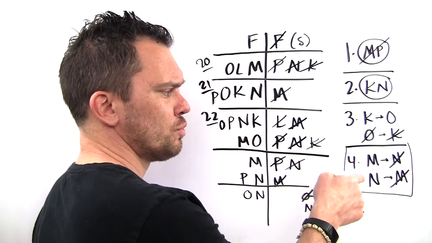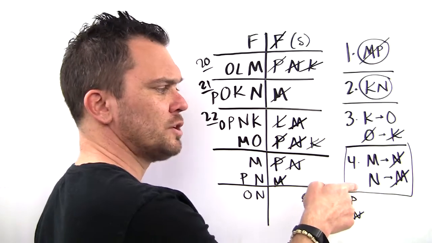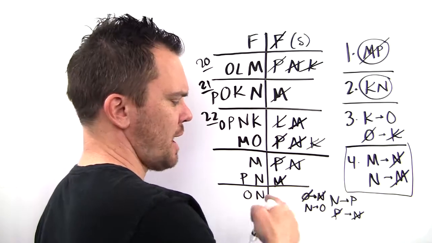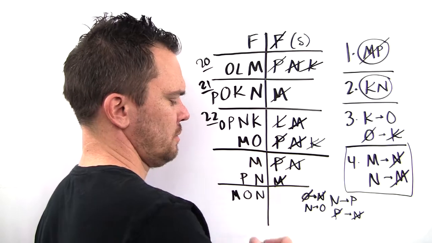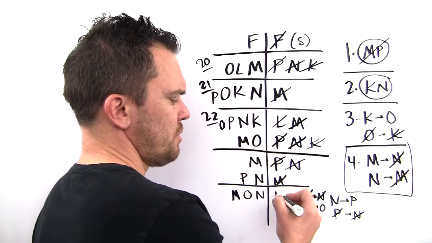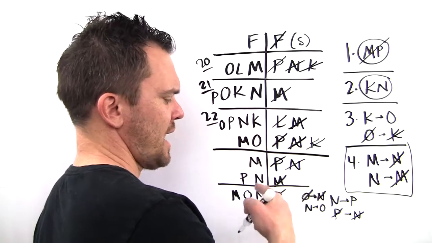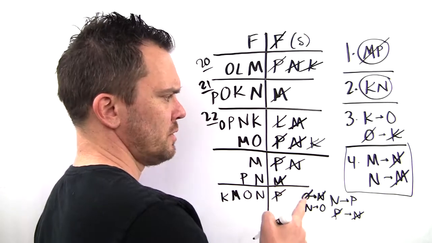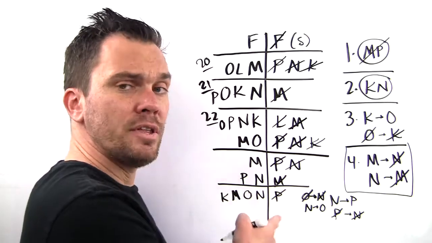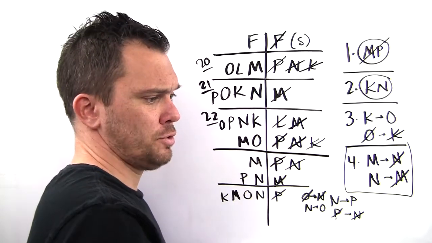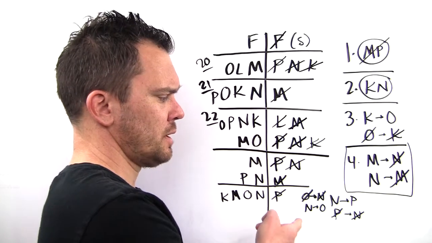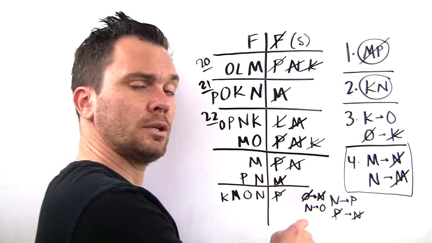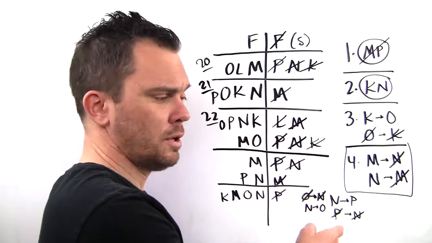I want to make this rule false. This rule said that if N is here, M is out. Let's put M in. All right, M and P are separated. K and N are together. If K, then O. That checks off. Look, everything works here. Answer choice E is true: if O is in the spring, N is in the fall, or by contrapositive, if N is in the fall, O is also there.